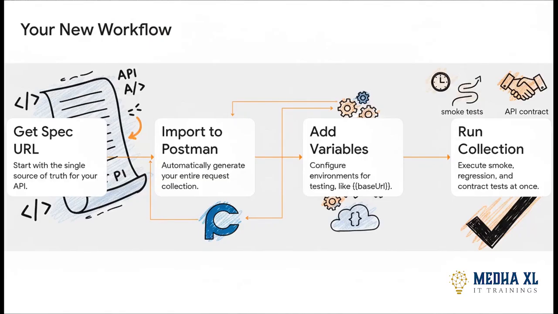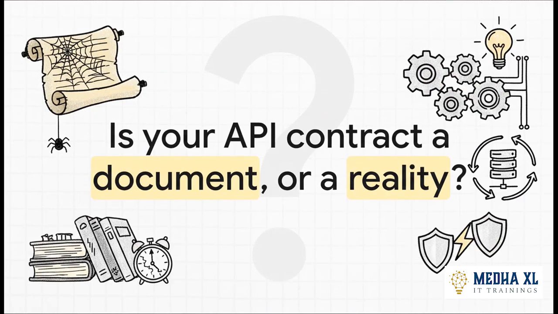So here it is, your new 4-step process. You start with the spec, you import it into Postman, you add your variables for different environments like your base URL, and then you just run the entire collection. With one click, you're running smoke tests, regression tests, and most importantly, you're validating that your API contract has not been broken.